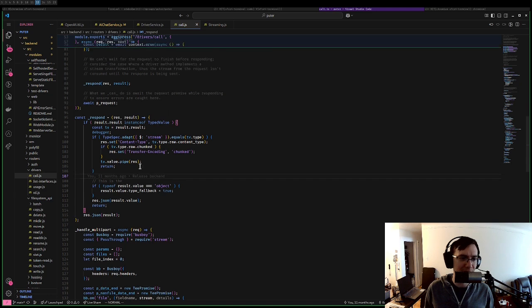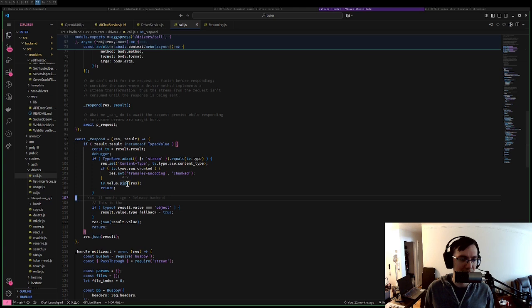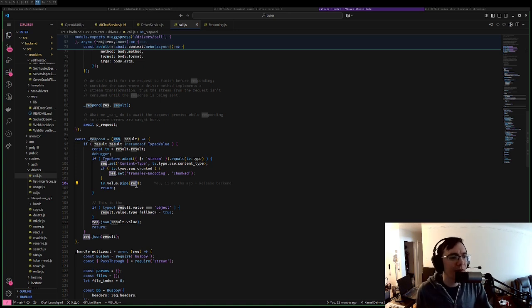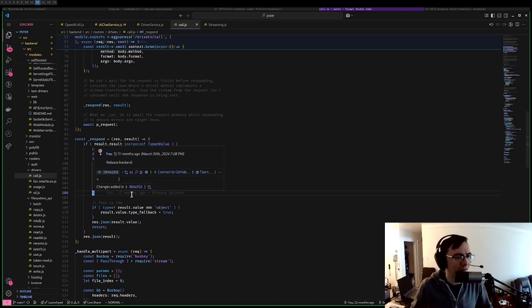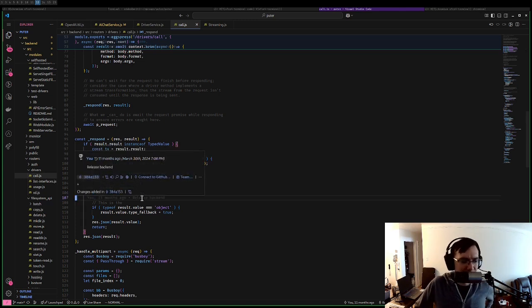I'd be very curious to find out if we can figure that out. So this is result pipe response. When we pipe to a response, I don't really know what pipe calls on response, right? So I'm not sure how to figure that out exactly.